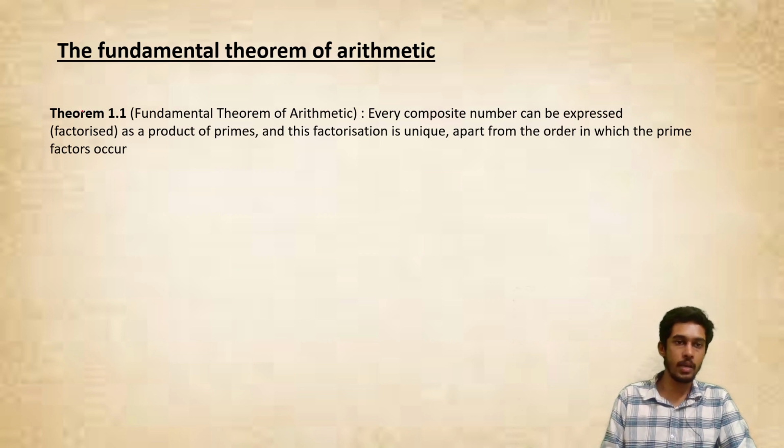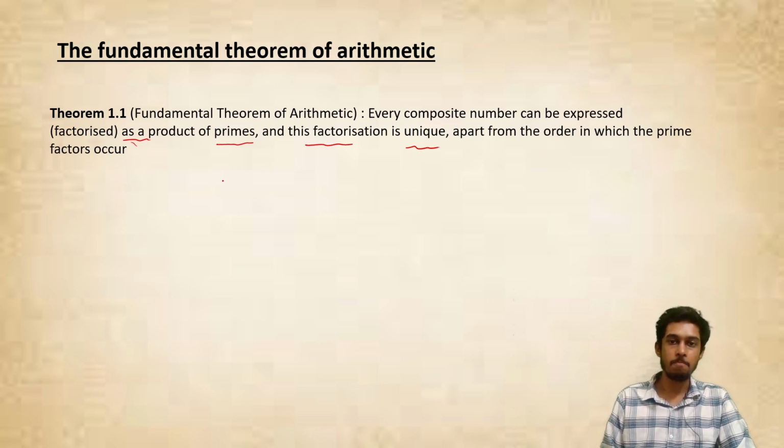So the first topic, or the first theorem in this chapter, is called the fundamental theorem of arithmetic. This theorem states every composite number can be expressed or factorized as a product of primes, and this factorization is unique apart from the order in which the prime factors occur.